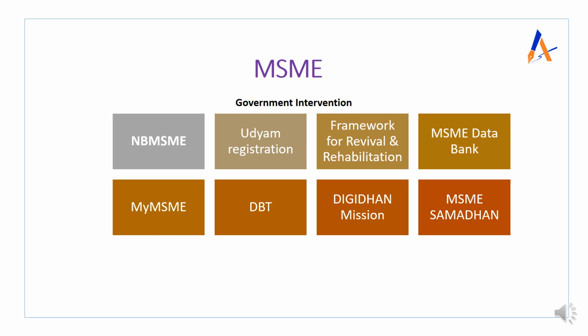Then we have MSME Samadhan. Basically this is to address delayed payment. We already discussed that it is one of the challenges. So in case of delay in payment beyond 45 days, MSME suppliers may approach the Micro and Small Enterprise Facilitation Council, MSEFC, which was constituted under the Act itself. In all states and UTs, this council is there.